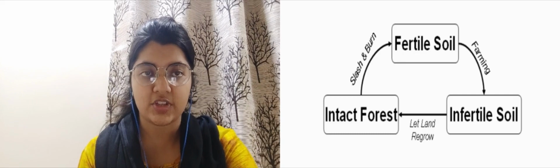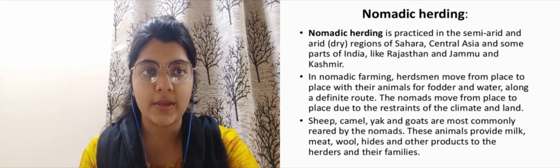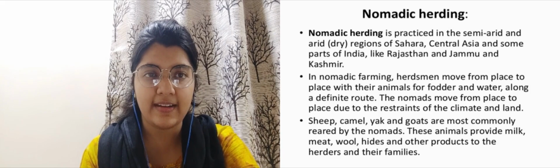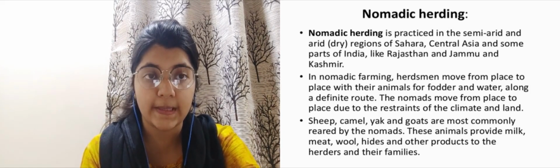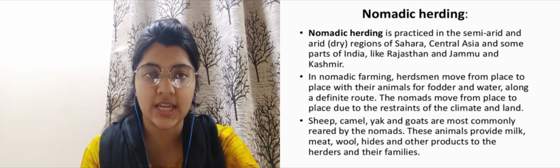So next which we have is nomadic herding. Now from the word itself you can make out what type of farming it would be. This type of farming is done in the semi-arid or the dry regions like, say, Rajasthan and some places in Jammu and Kashmir, and again in some parts of the Sahara desert. So this type of farming is done in these places.